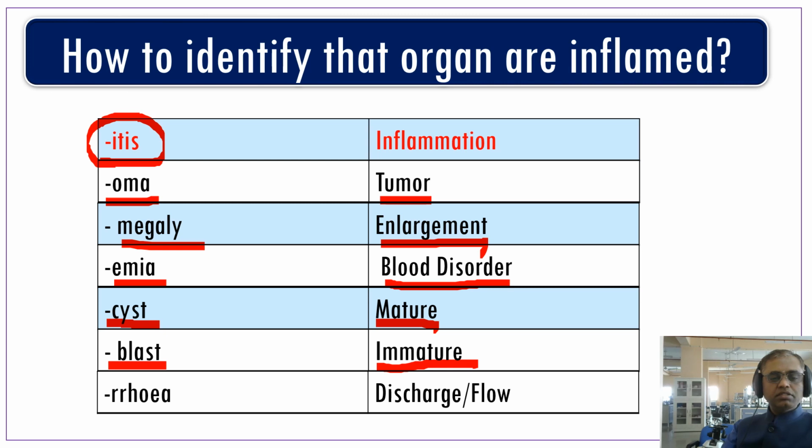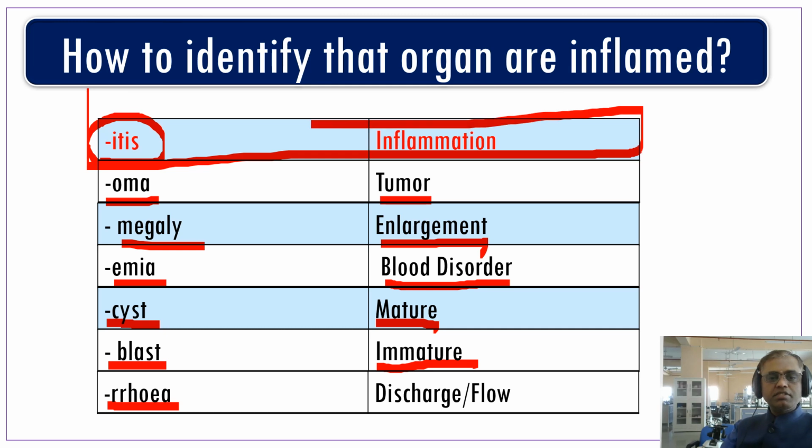And any disorder that ends with RIA indicates a discharge or flow, like dysmenorrhea, which is a discharge or flow. So this is very important to identify here. The very important thing is this one: all the inflammatory diseases end with itis. That is a very important thing in today's class.